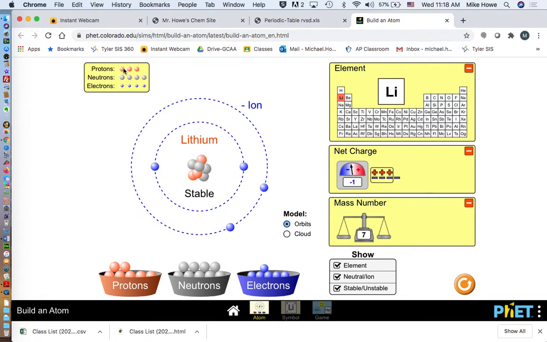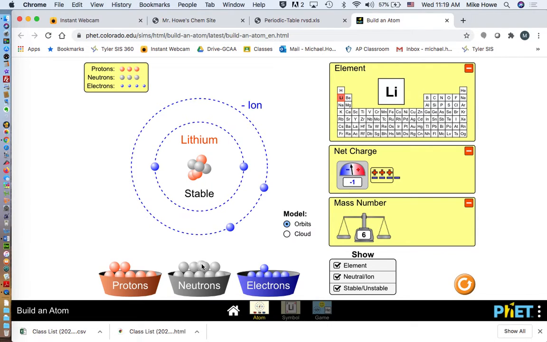Okay, I'm going to change the element now to make it lithium. In this case, I've got 3 protons and 4 neutrons, and that is a stable form of lithium. Stable means it can exist that way. If it's unstable, it won't exist because things don't like to be unstable. It's kind of like if you're leaning back in your chair, you can only stay that way for a little while, because if you stop paying attention to it, you're going to fall down, either backwards or forwards. So stable means you're going to be there like all 4 legs are down. Unstable means that you might be on 2 legs or 1 leg, and you can't maintain that.